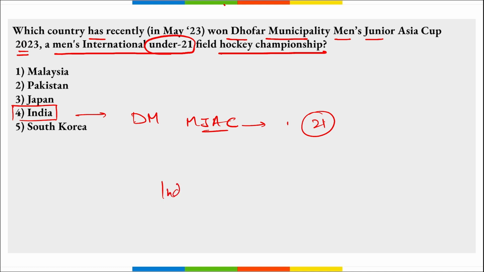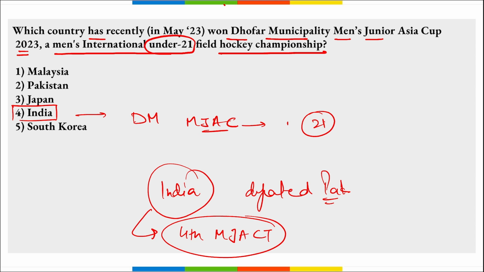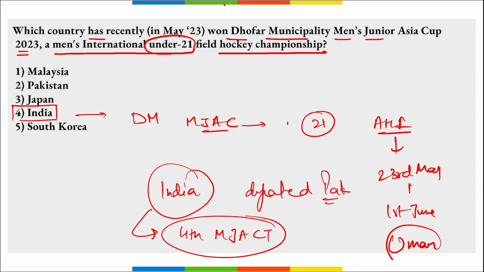And here India defeated which country? India defeated Pakistan in the finals, right? And this marks India's fourth Men's Junior Asia Cup title. So this is the fourth time that India has won this field hockey championship. Correct. Then the tournament was organized by Asian Hockey Federation, and it was held from 23rd of May till 1st of June, and it was held where? It was held in Oman. The location was Oman. Correct.